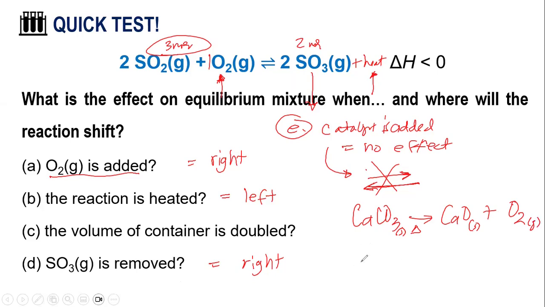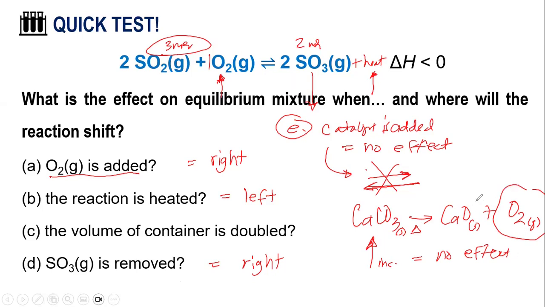What is the effect if we add calcium carbonate, increasing the concentration of carbonate? The answer is no effect. Why? Because in equilibrium, it's only the oxygen gas that is involved.